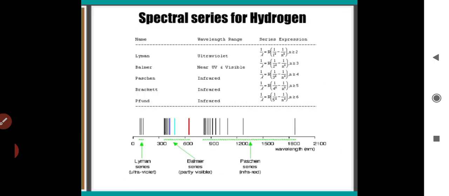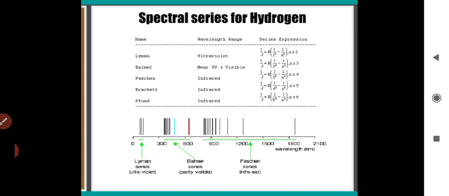Let us look at the spectral series for hydrogen and their wavelength ranges. The Lyman series is observed in the ultraviolet region, where n2 is 2, 3, 4 and so on. The Balmer series is observed in the visible region, where n2 is 3, 4, 5 and so on. The Paschen, Brackett and Pfund series are observed in the infrared region. See the slide and you will get the idea. This is the spectrum we can find for the hydrogen atom.